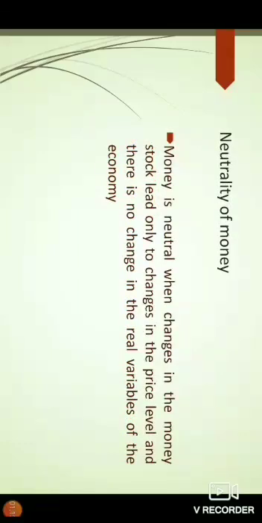What is neutrality of money? Money is neutral when changes in the money stock lead only to changes in the price level and there is no change in the real variables of the economy. Money is neutral when changes in money stock lead only to changes in the price level and there is no change in the real variables of the economy. Here also we are going to discuss the concept related to classical dichotomy.